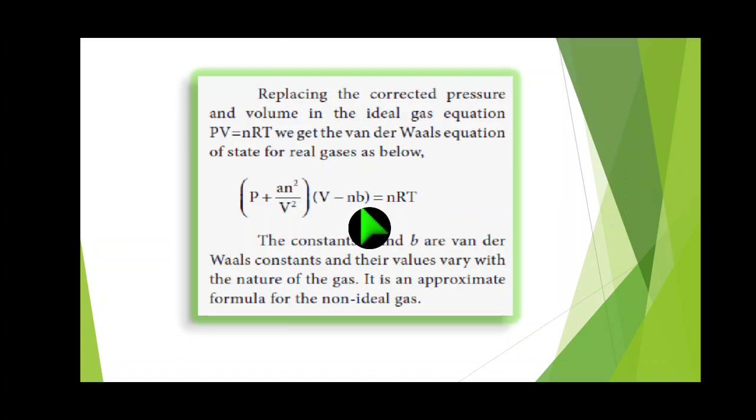Here A and B are the van der Waals constants, and their values vary with the nature of gases. It is an approximate formula for the non-ideal gas. So this is the non-ideal gas equation. Non-ideal means real gas equation, got from the ideal gas equation.